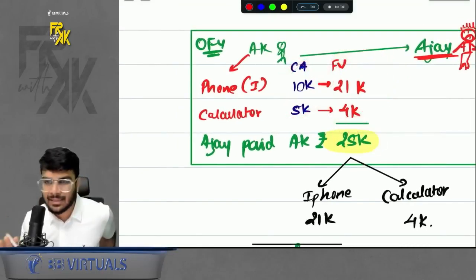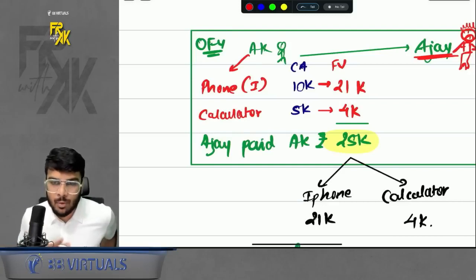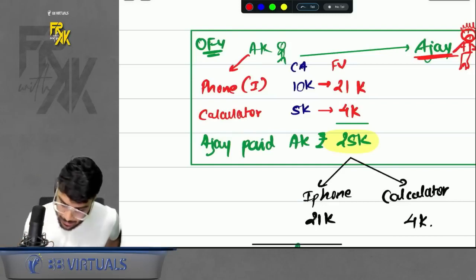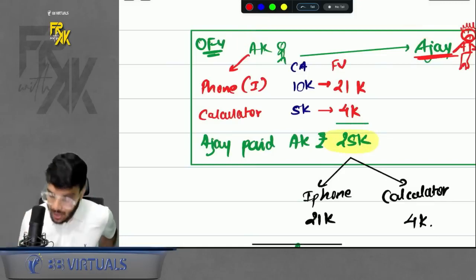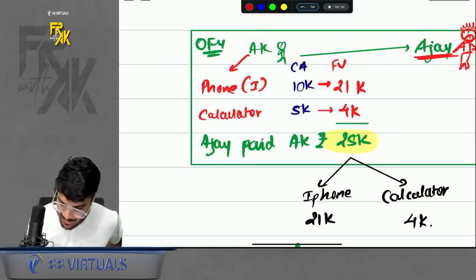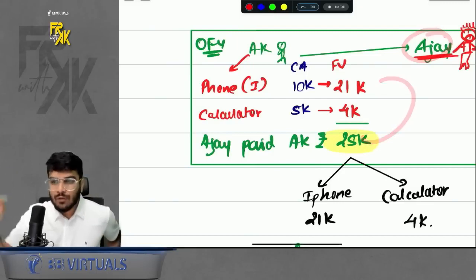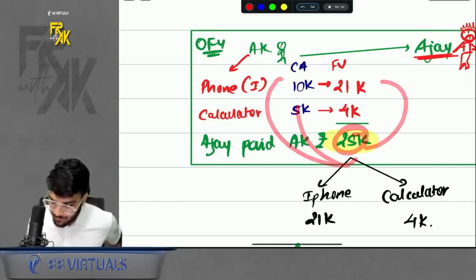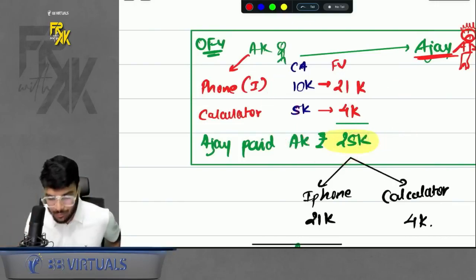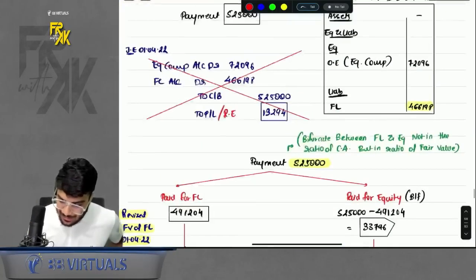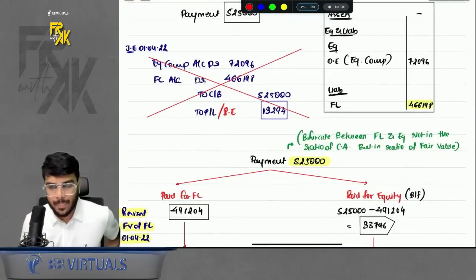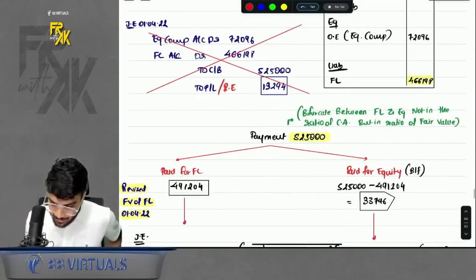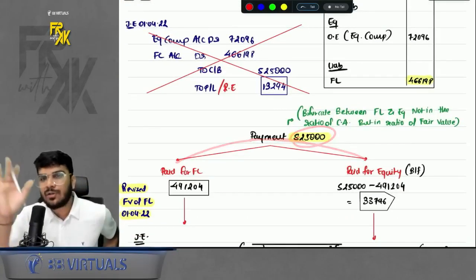Now, whenever I'm selling anything, I will not see what is the carrying amount in my books. I will see what is the fair value. Accordingly, I will sell it to Ajay, so I will demand 25,000. And if I ask you, out of 25,000, how much did Ajay pay for the iPhone? You will not say bifurcate in the ratio of carrying amount. You will say Ajay paid 21,000 for the iPhone, Ajay paid 4,000 for the calculator. Simple calculation. That means whenever you are settling or selling anything, the payment will be bifurcated between these two elements in the ratio of fair value.